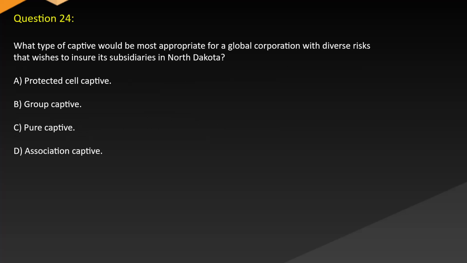Question 24. What type of captive would be most appropriate for a global corporation with diverse risks that wishes to insure its subsidiaries in North Dakota? A. Protected cell captive. B. Group captive. C. Pure captive. D. Association captive.